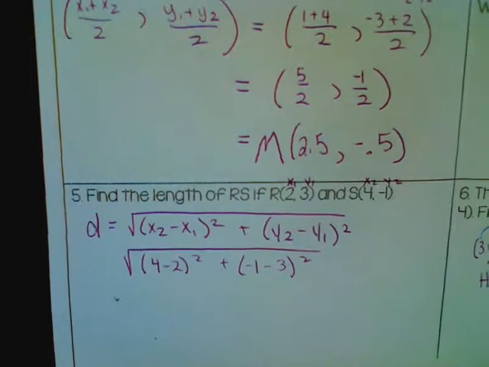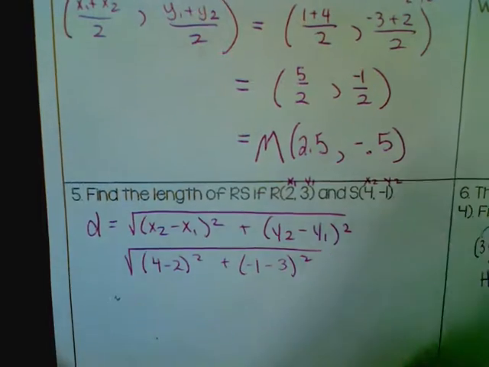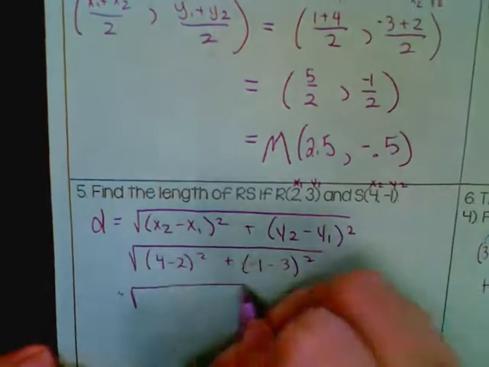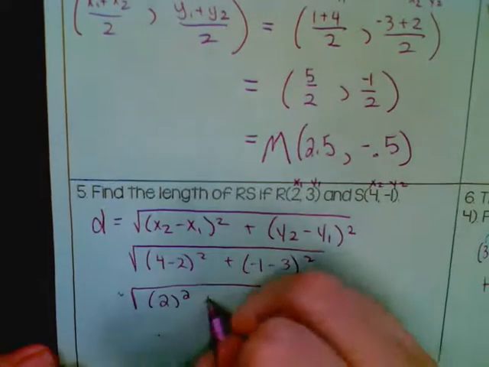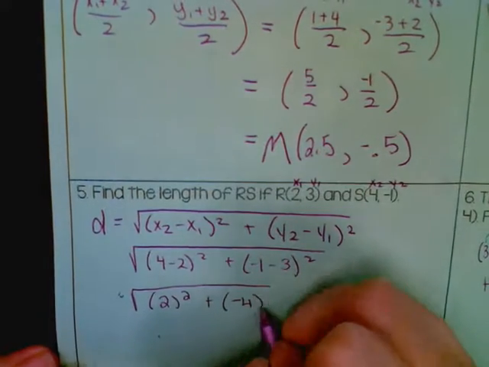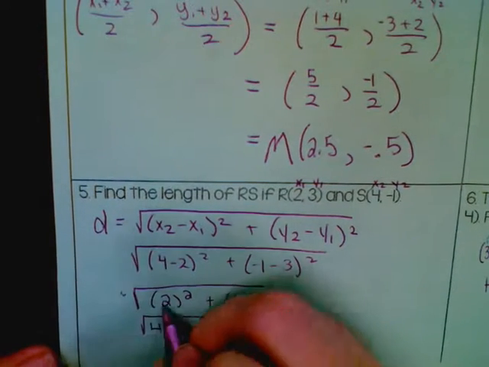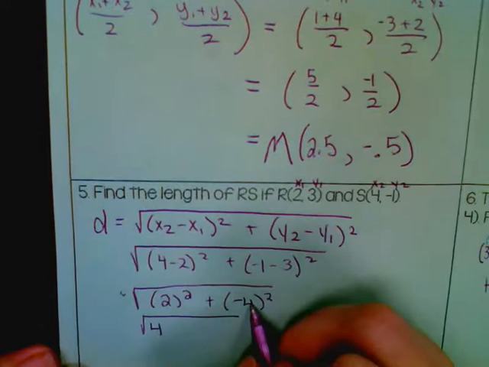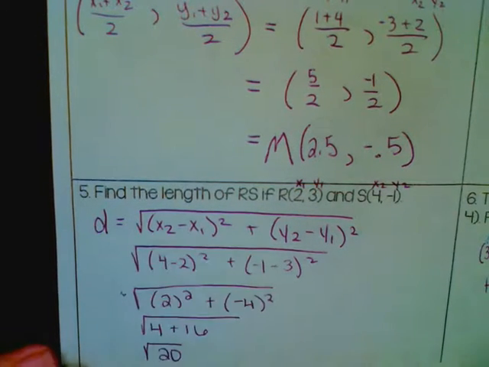And after that, you just need to do the order of operations and simplify your parentheses and stuff. So the first thing we'll do is our parentheses. So this would be 2 squared, which I didn't need to write the parentheses, but sometimes I do anyways. And that's -4. For that one I do because of the negative. Okay, so that's 4. Remember, that means 2 times 2. -4 times -4 is 16. So we get the square root of 20.